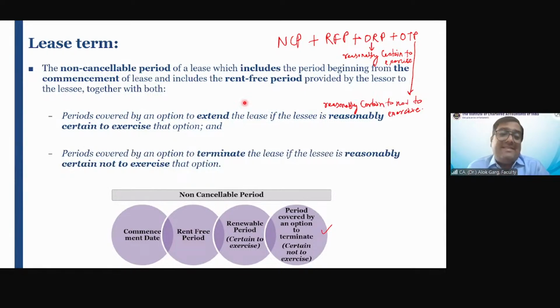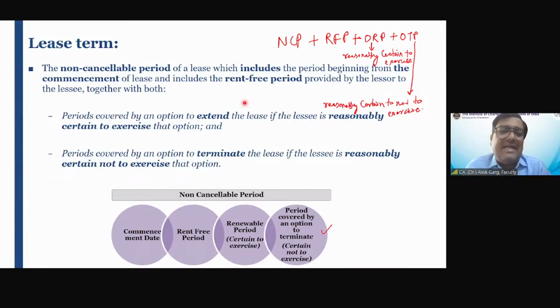Friends, standard says that if a contract includes optional renewal period as well, period to renew, if the lessee is reasonably certain that the lessee is going to avail the optional renewal period, that optional renewal period is also going to be added in your lease term.